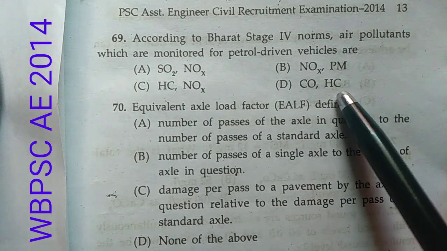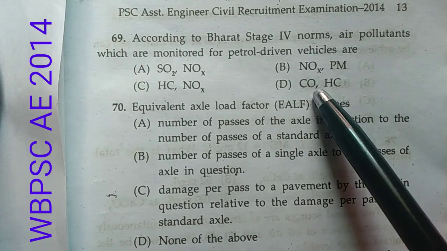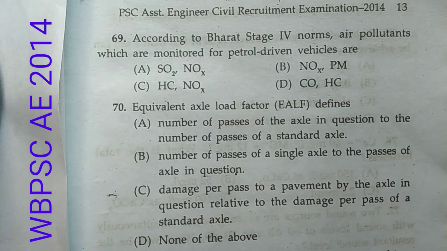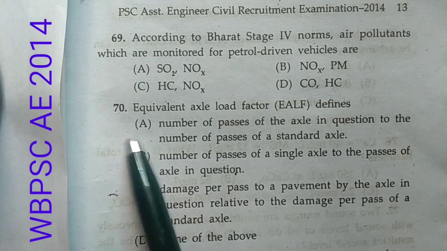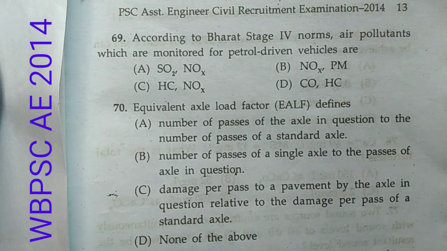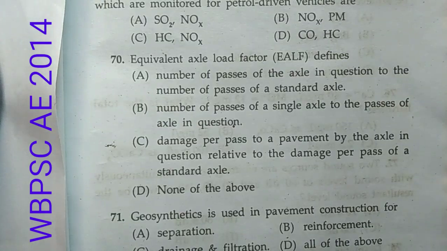So CO and HC are the main ingredients and these are mainly monitored. So option D is correct. Now question number 70. Equivalent axial load factor, EALF, defines, and these are the options.